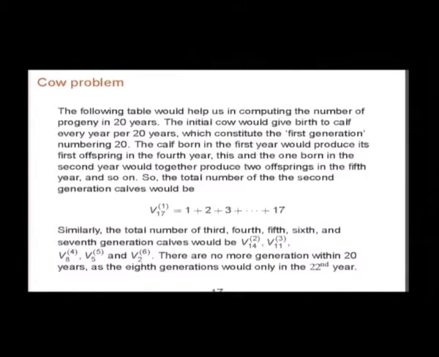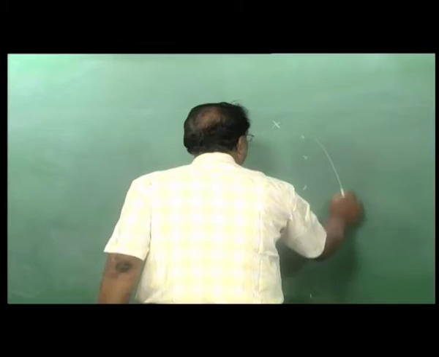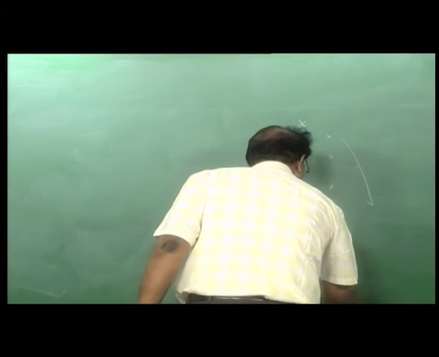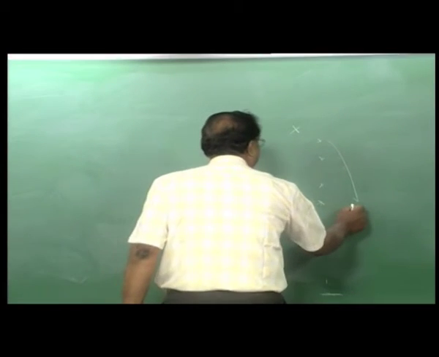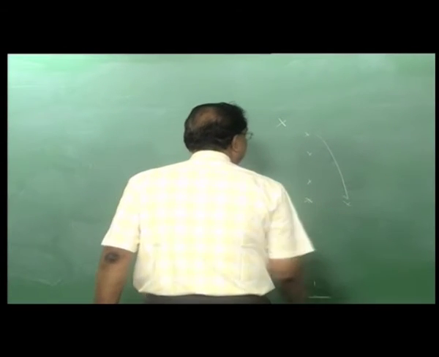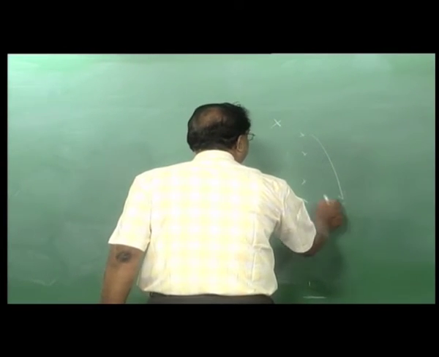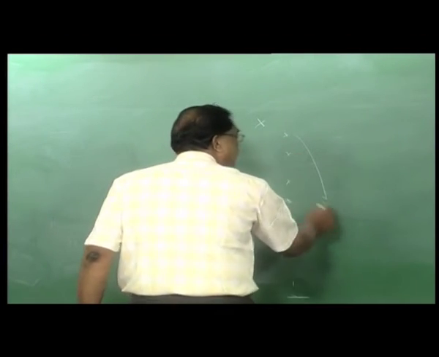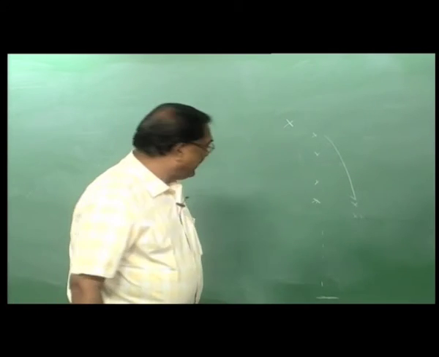So this is the first generation of cows. Then this is the second generation, giving rise to this here and here. In the next year, the 5th year, this will of course give one, and this also will give one calf.